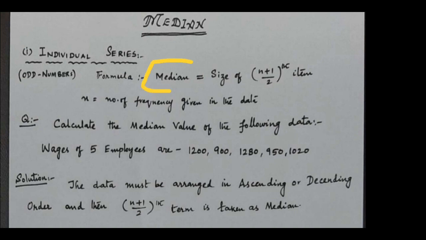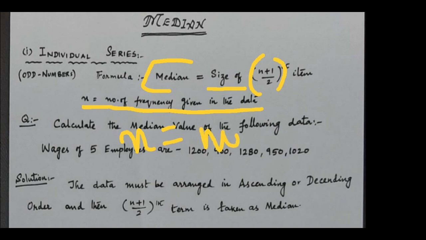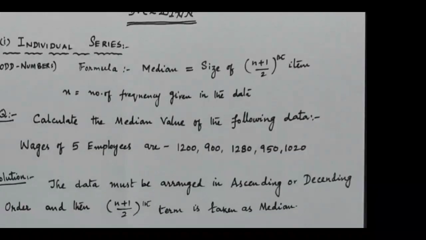Median equals the size of (n plus 1) divided by 2 items. So what is n? It is the number of frequency given in the question, not the total. Whenever an individual series is given, n is small n. This is not the total, it is the number of frequency. When given as capital N, we call it the total of frequency.